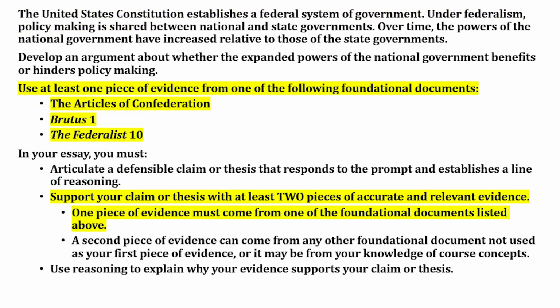Now you have to write the rest of the essay. You need 2 pieces of evidence, and at least one piece of evidence has to be from one of the documents on the list. Make it as easy as possible for the reader to find your points, so make the first piece of evidence a new paragraph. Begin by identifying which document your evidence is coming from, and then identify the evidence that you're using. That's the first point. Describe the evidence and show that it's relevant to your thesis statement, and finally explain how your evidence supports your thesis. This is where you'll do your typical explain thing. Elaborate, provide evidence, or give an example, and make sure to close the loop.